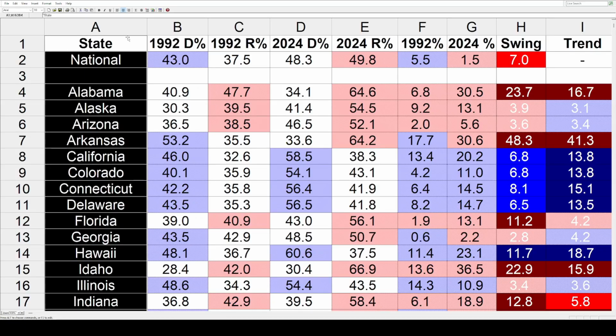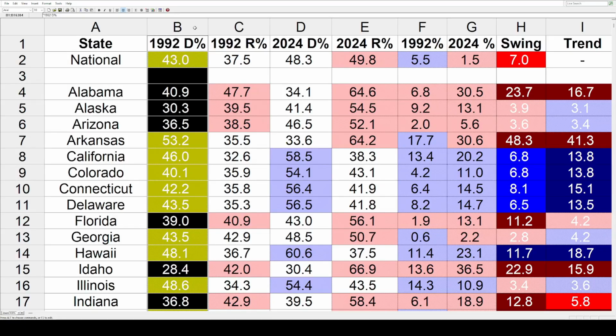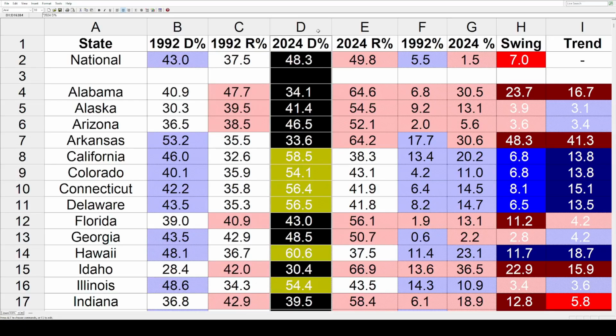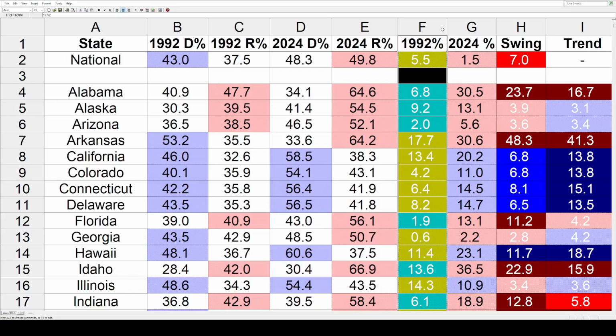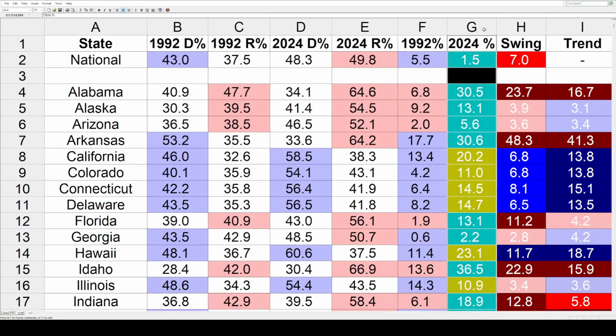And on the left, we've got the states. Then we've got the 92 Clinton vote. Then it's the 92 Bush vote. Then it's the 24 Harris vote, the 24 Trump vote. Then the margins in 1992 shaded accordingly. Then the same for 2024.